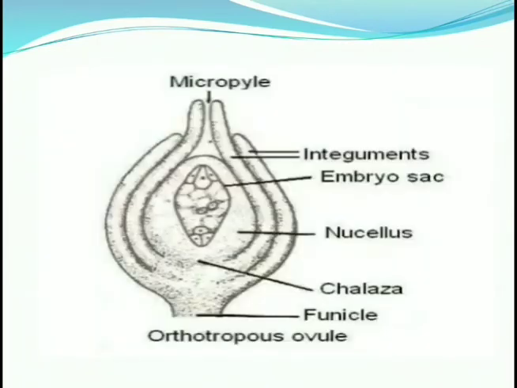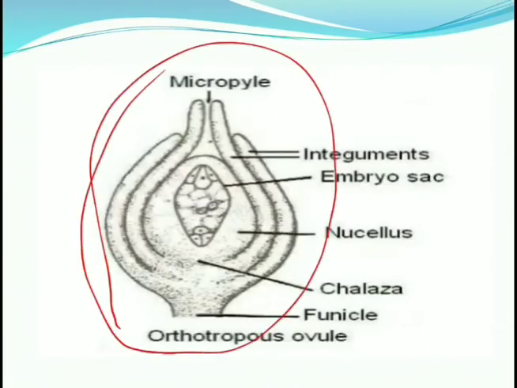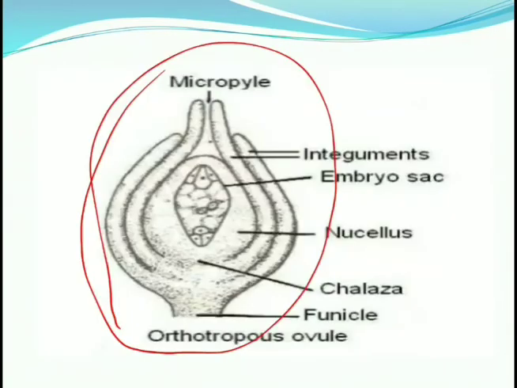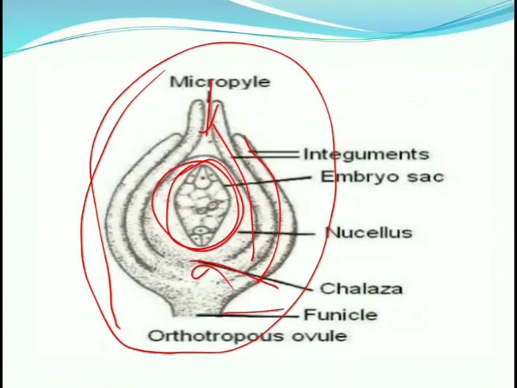Okay, and this is the LS of the ovule. You can see this one part is the large structure of the ovule. The upper portion is known as the micropyle. The outer layer is known as the integument. In the internal portion the embryo sac is present, along with the nucellus. The lower portion is known as the chalaza and funicle.